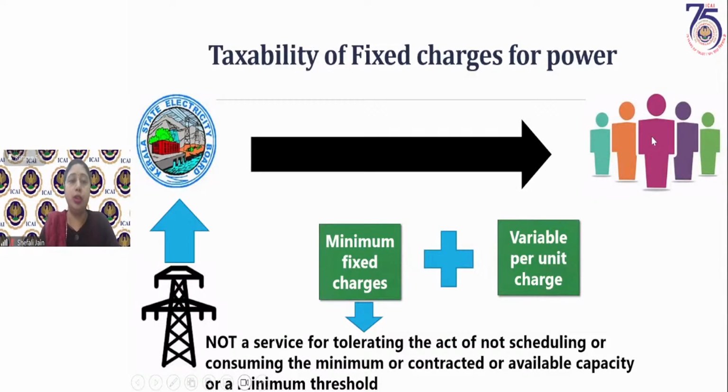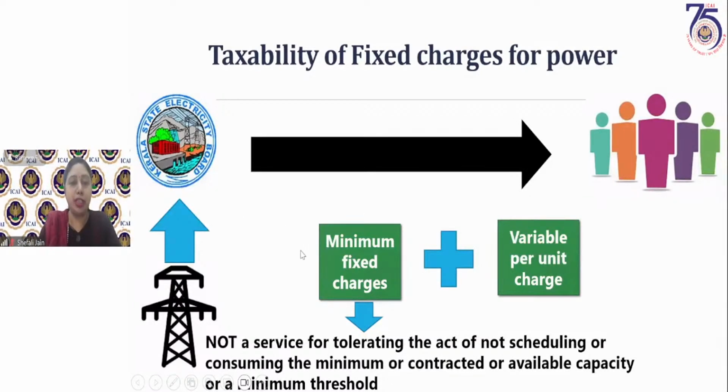The consumers also have a basic minimum amount for which a particular charge will be there, and after that a higher amount will be charged from them. Now, the amount charged by the state electricity boards from the customers, or by the power generating companies from the state electricity boards, has two elements.